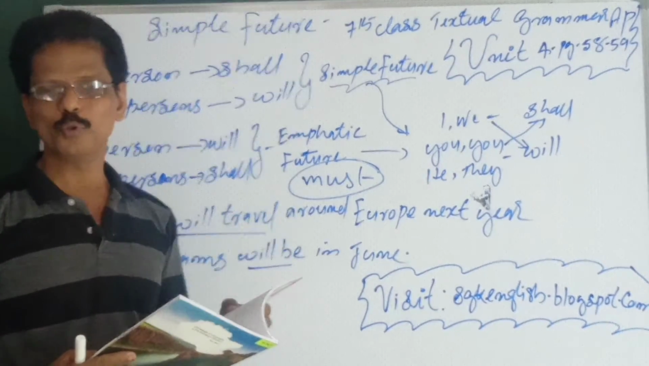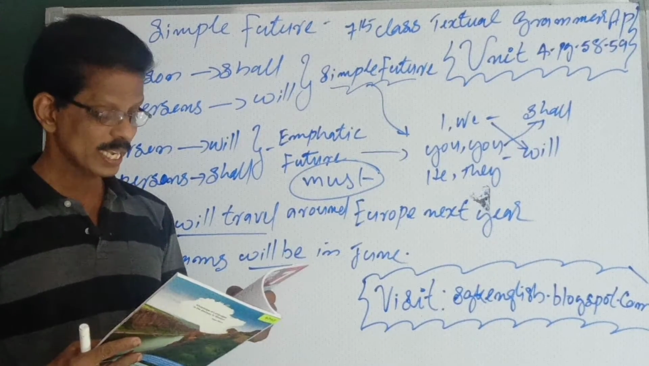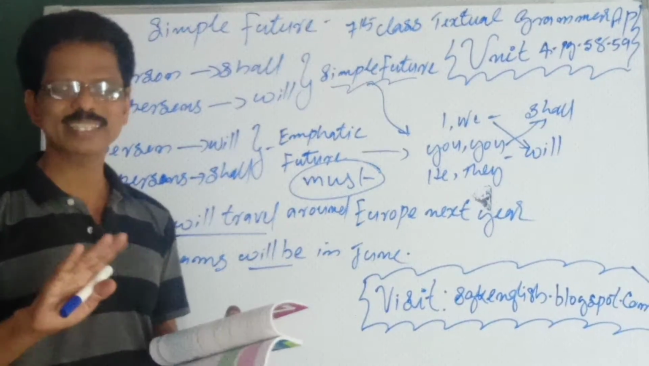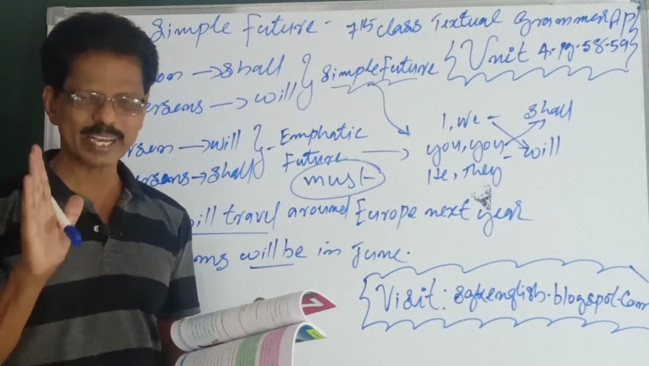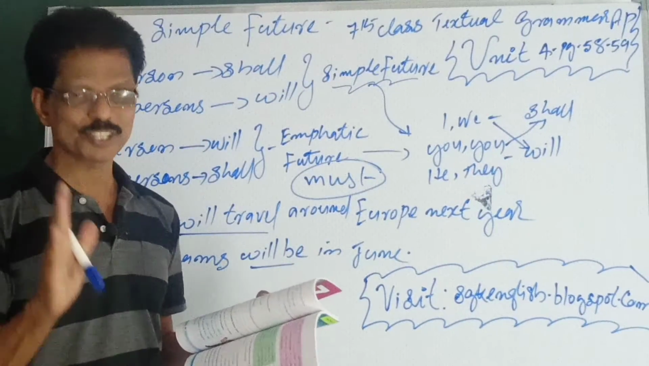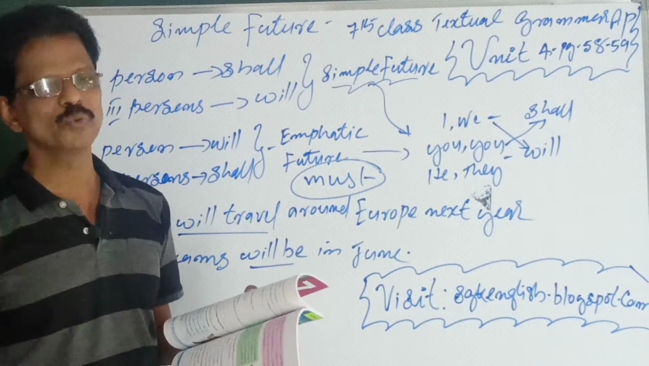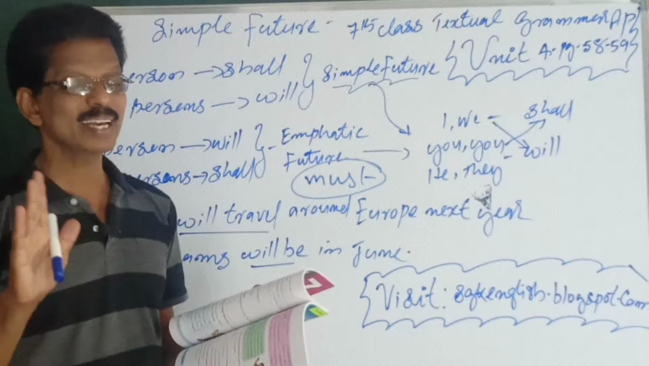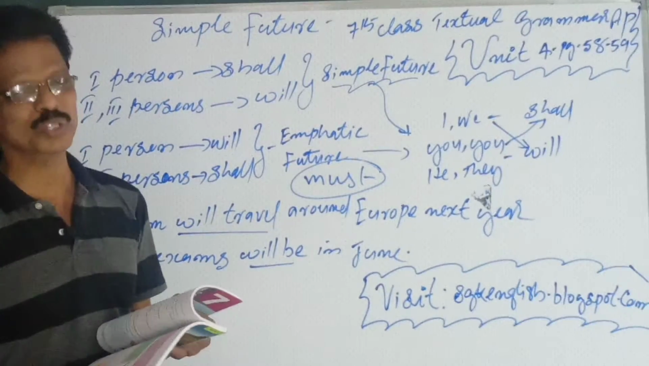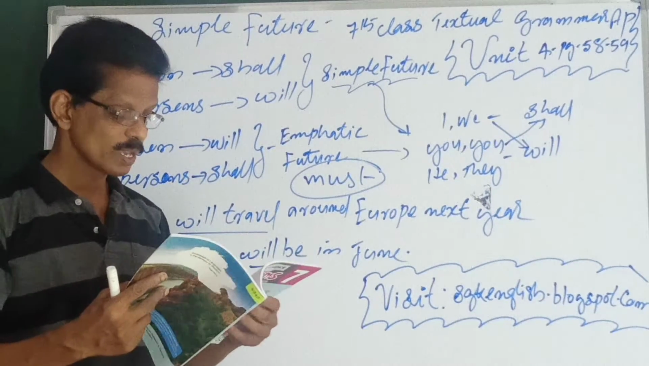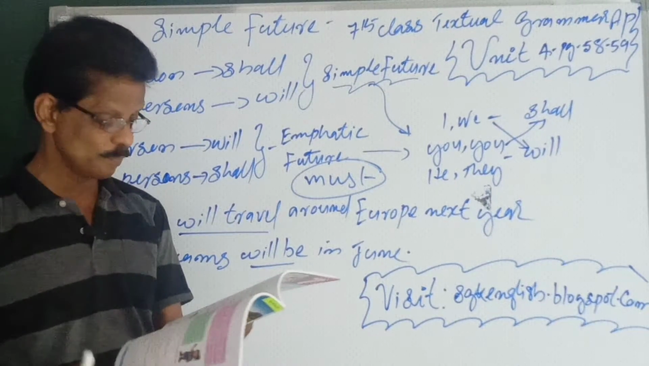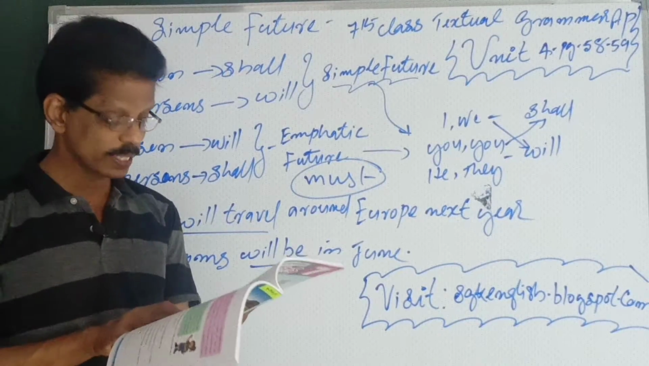You see, will you will. Now, second example, we will go is used. That is what I said. First person also nowadays will is used, but strictly grammatical rules: first person shall, second and third persons will. Nowadays first person also will is used. Now you have to find some more examples from the textbook using shall and will. See some exercise given there.